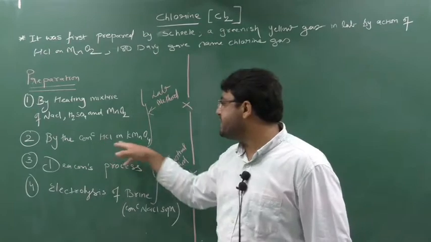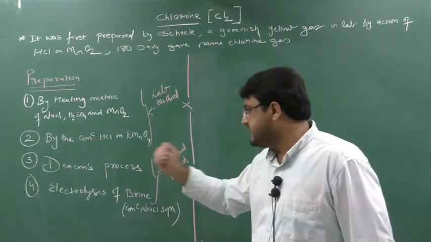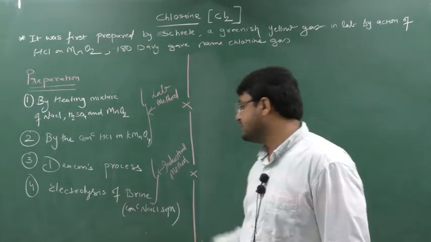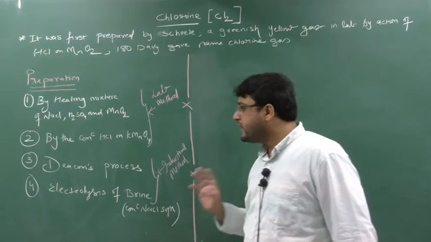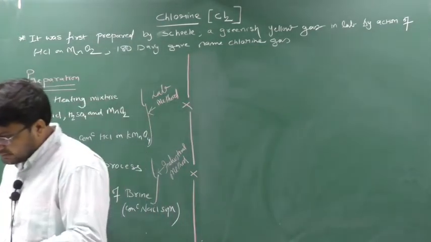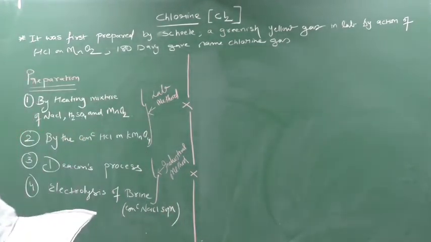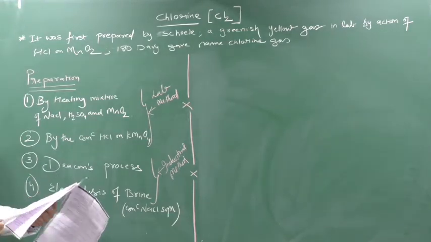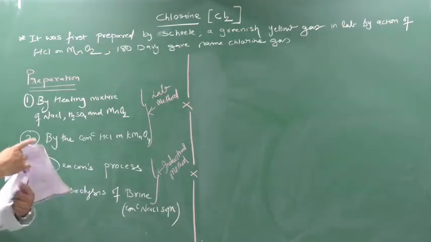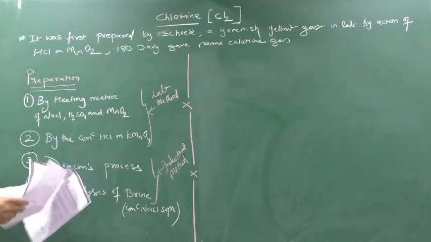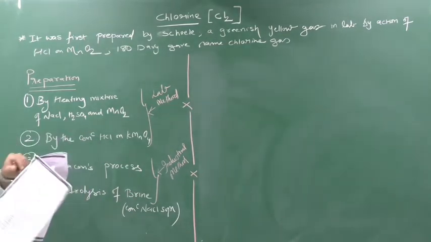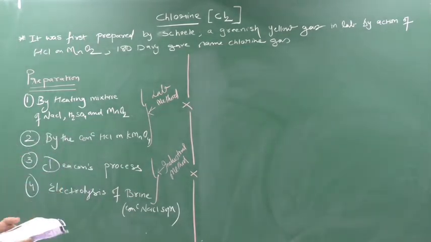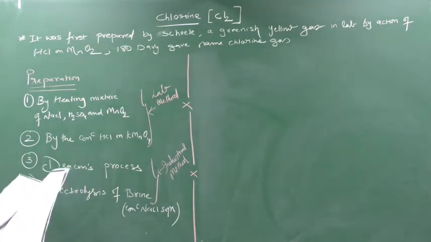Then we will see the Deacon's process and the electrolysis of brine, and brine means concentrated NaCl solution. Clear? The first two processes are laboratory methods and the second two processes are industrial methods. Clear this part? Okay.